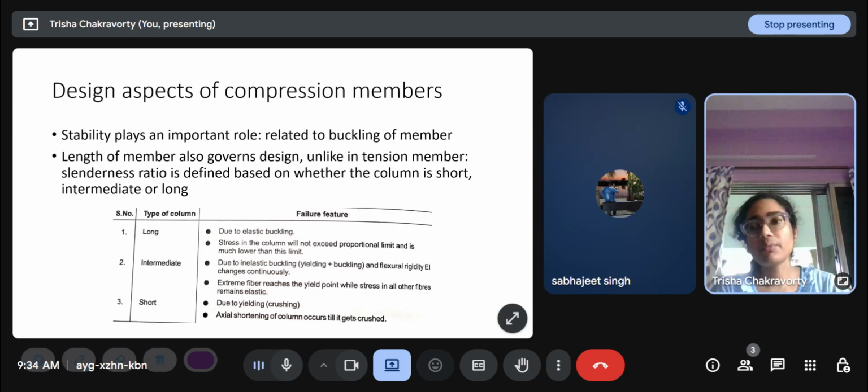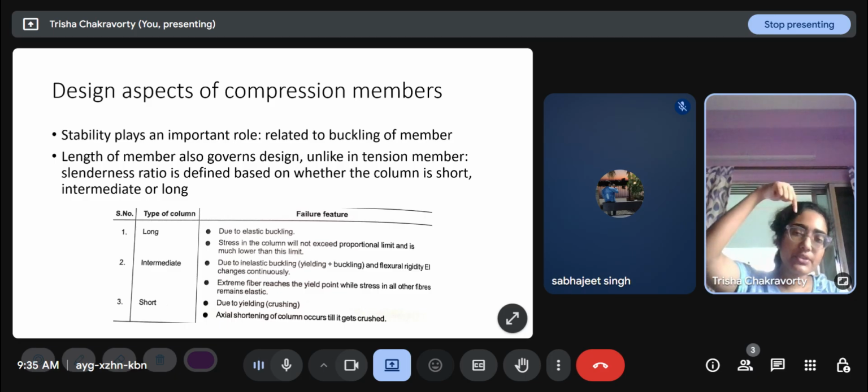But in compression members, Fy or Fu is not the only thing we are concerned about. We are also concerned about stability, because under compression, slender steel sections tend to buckle, and if they buckle, even without actual failing of the material, the structure has failed, because instability is a failure mode.